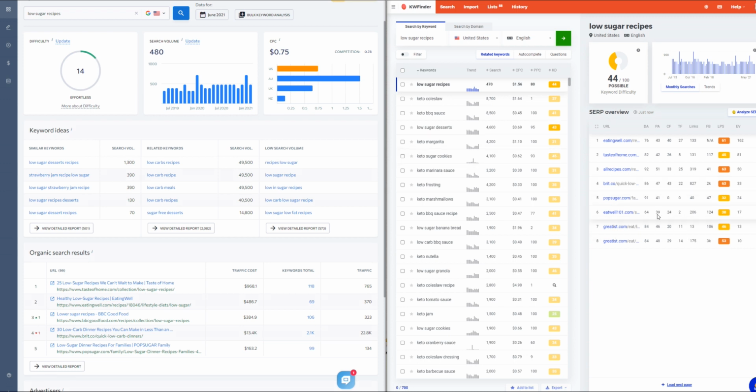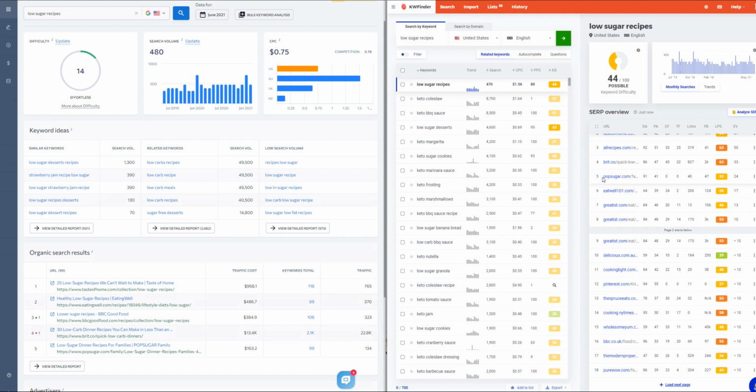So yeah, there are quite a lot of high DA sites here. You can see that the lowest one is 64 out of all of these. Yes, there are a few that are not exactly on point, but I think there's enough on point with a high DA that I wouldn't really say this is a low difficulty score. And you can then look at the next page and see underneath the top 10, what do we have? Well, we have another load of sites with high DA. Yeah, and they are also on point.